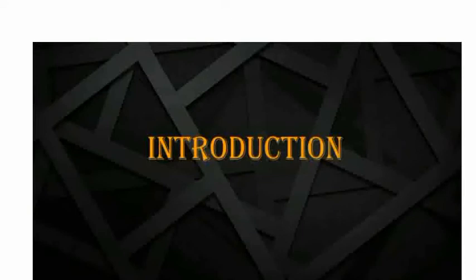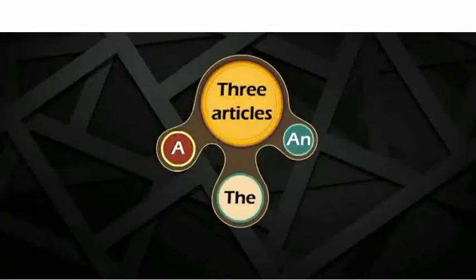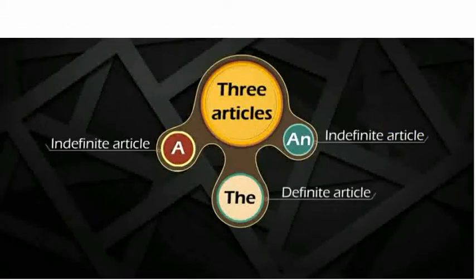Introduction. Articles. The words a, an and the are called articles. A and an are called indefinite articles, whereas the is the definite article.